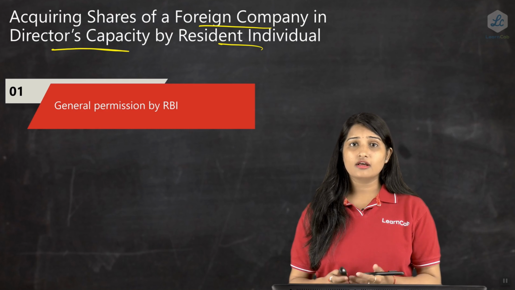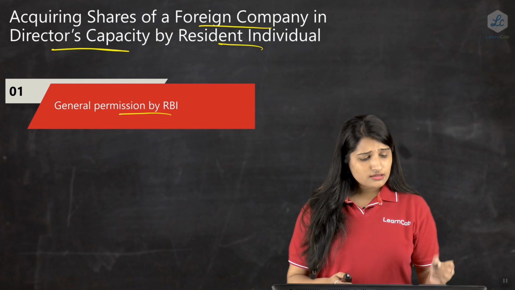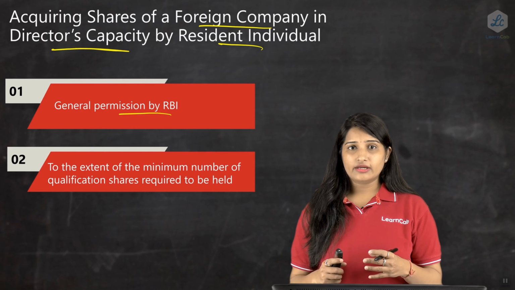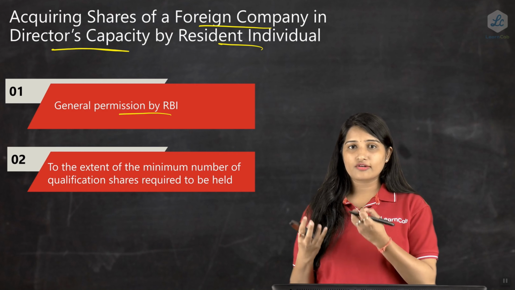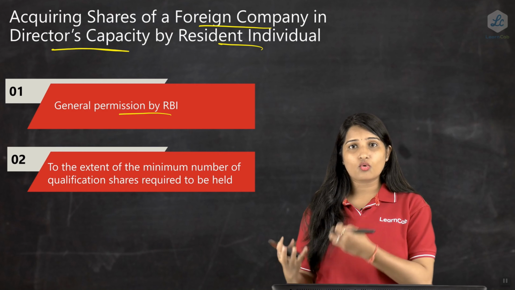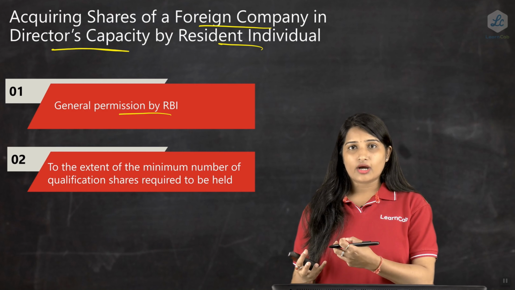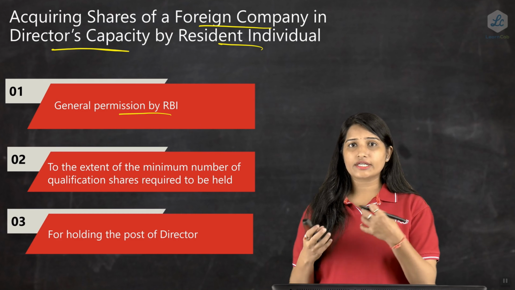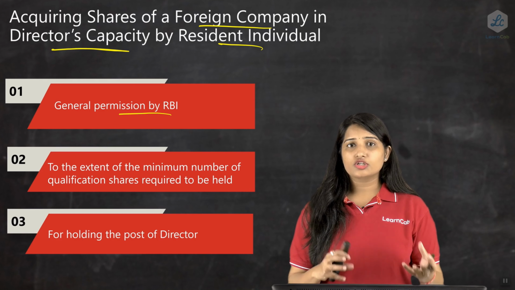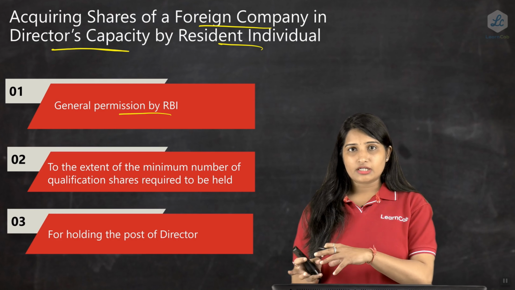A general permission is given by RBI where a minimum number of shares, which are said to be qualification shares, can be obtained by the resident individual to be a director in that particular company.